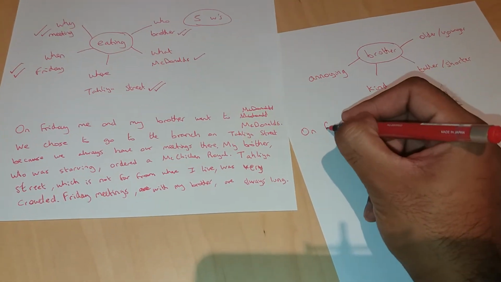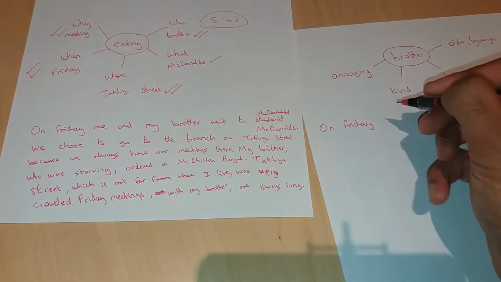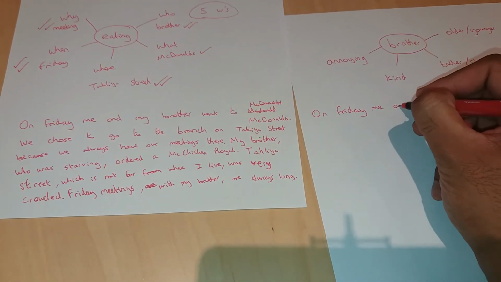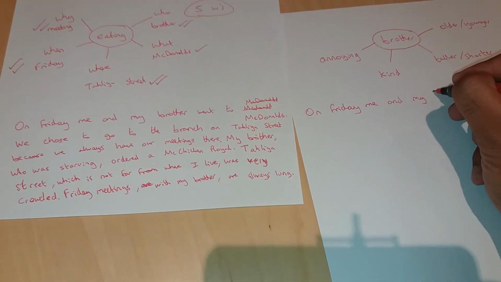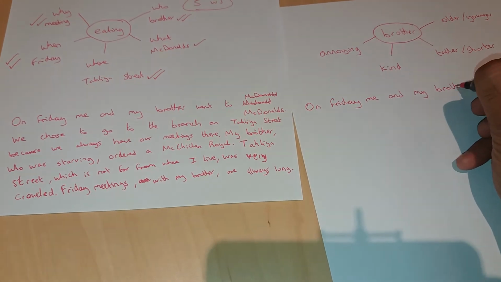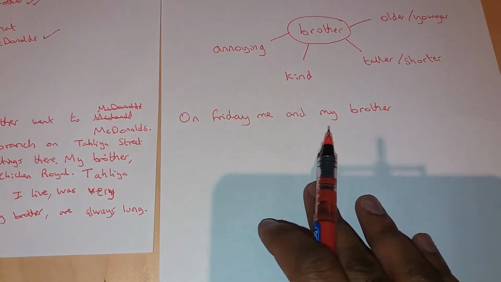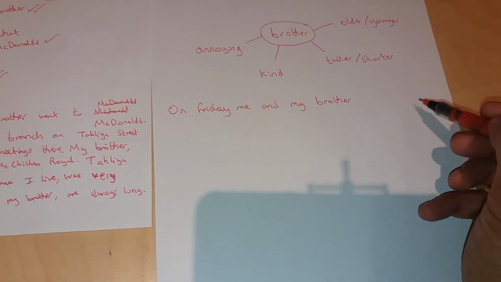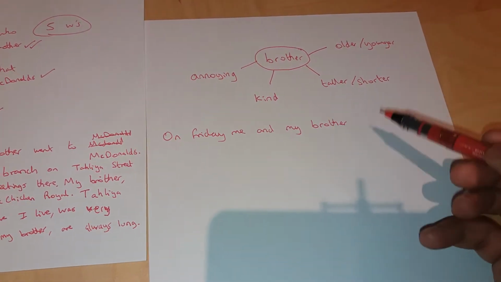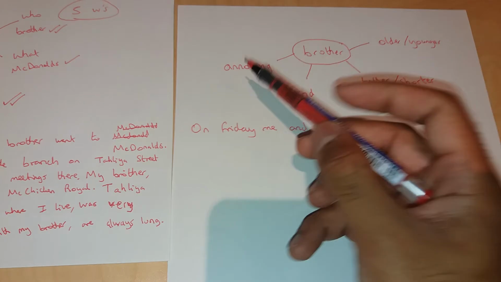On Friday, me and my brother, like I said to you, complex sentences have extra bits of information in between. So I'm going to choose this bit here.